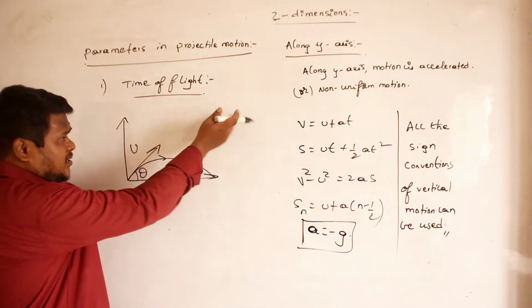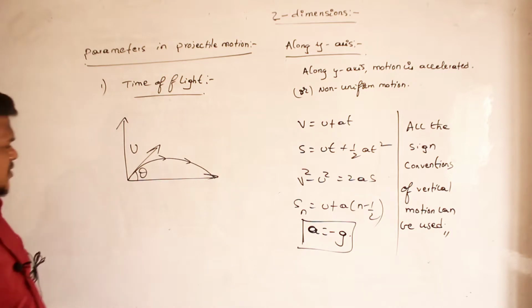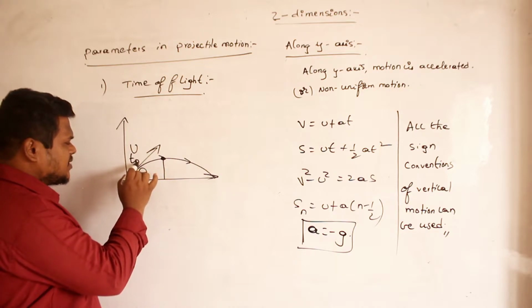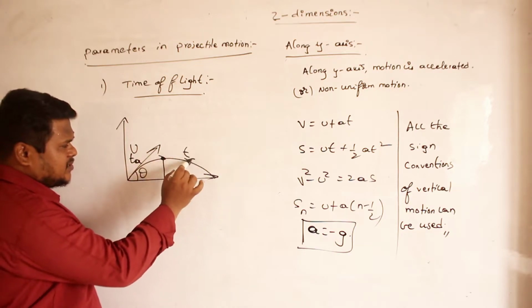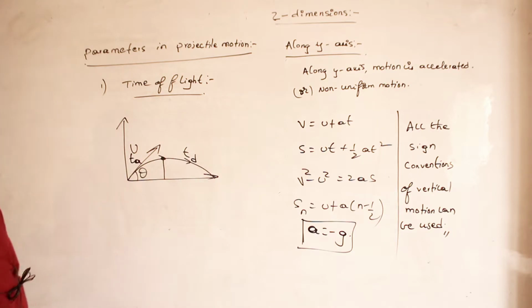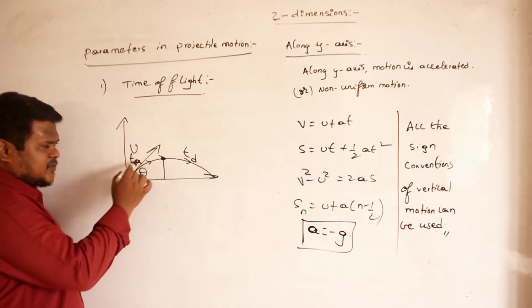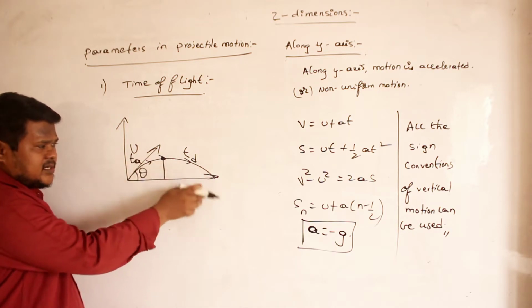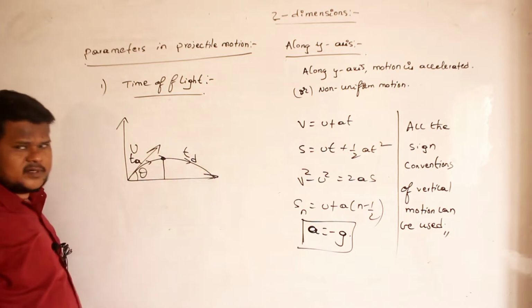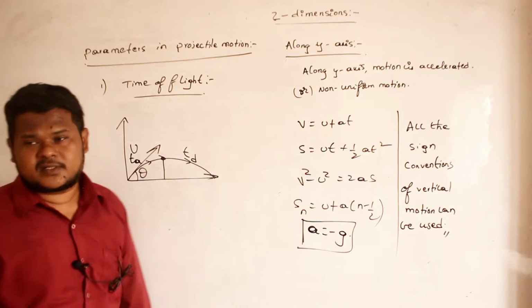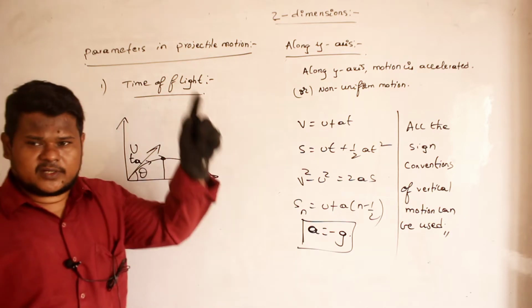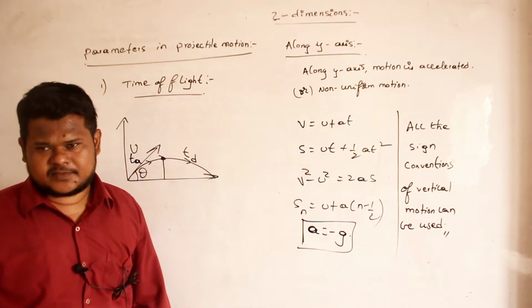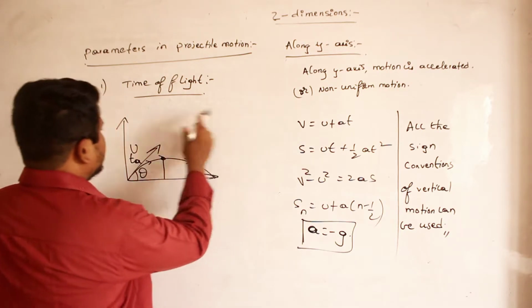And the time of flight I can divide into two parts. What is that? The time taken to travel from here to here, I can call the time of ascent, and the time taken from here to here, I can call the time of descent. Clear, no? So ascent means what? It is moving in an upwards direction, no? Ascending order. Now from here it is coming in a downwards direction, descending order. So time of ascent, time of descent. Actually we should not call it time of ascent and descent. Time of ascent and descent we use only in vertical motion. This is two-dimensional motion, no? Just for your understanding I am saying it like this. Clear, no?